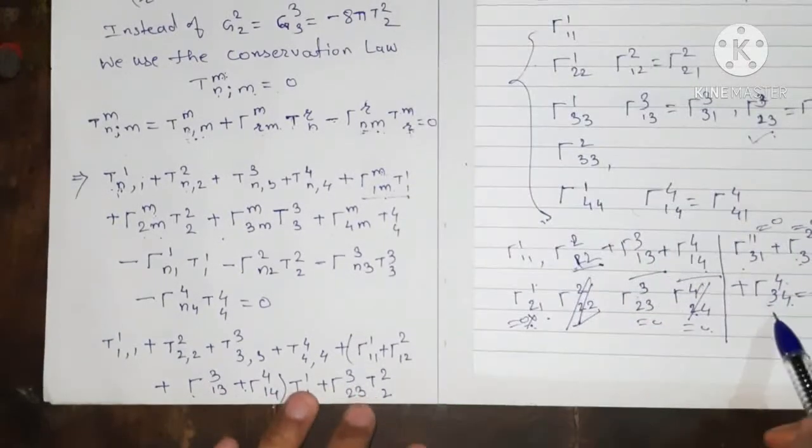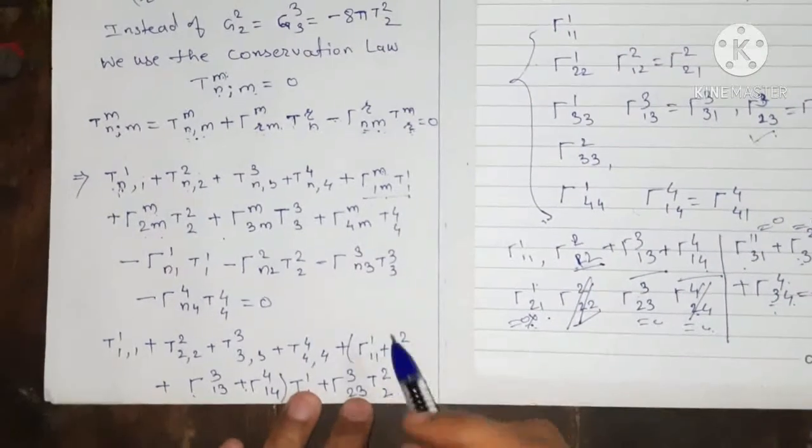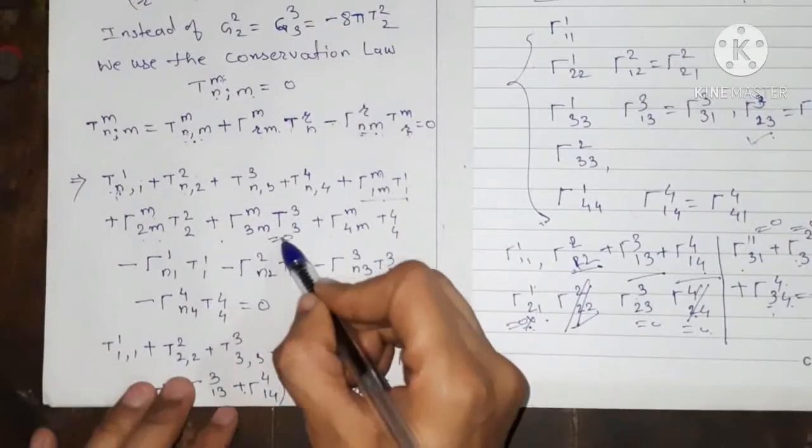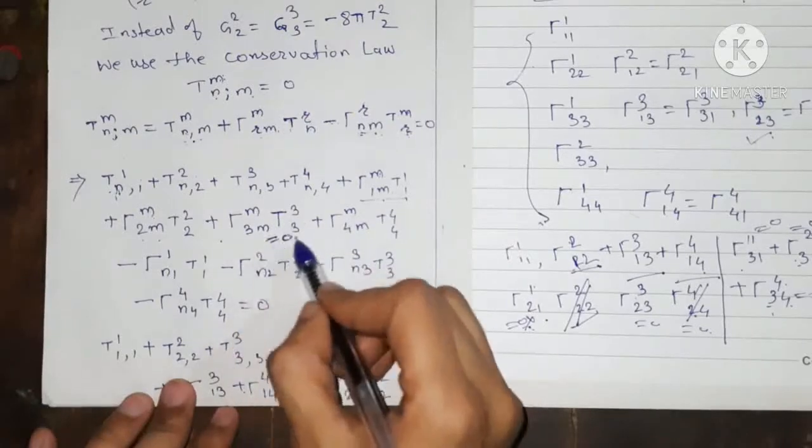And therefore from this we get this term is all equal to 0.